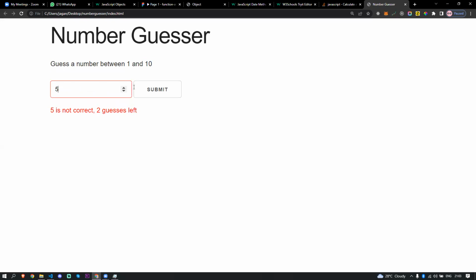If I put 5 here again, this is also wrong, so 1 guess left. If I put 7 or something, game over, you lost. The number was 10. So play again. I can give 2 here, the 2 is also wrong. If I give 4, if I give 6, game over. Now the 2 is correct. The random number is now equal to the 2, so you win. You predicted the number properly, so you now win.